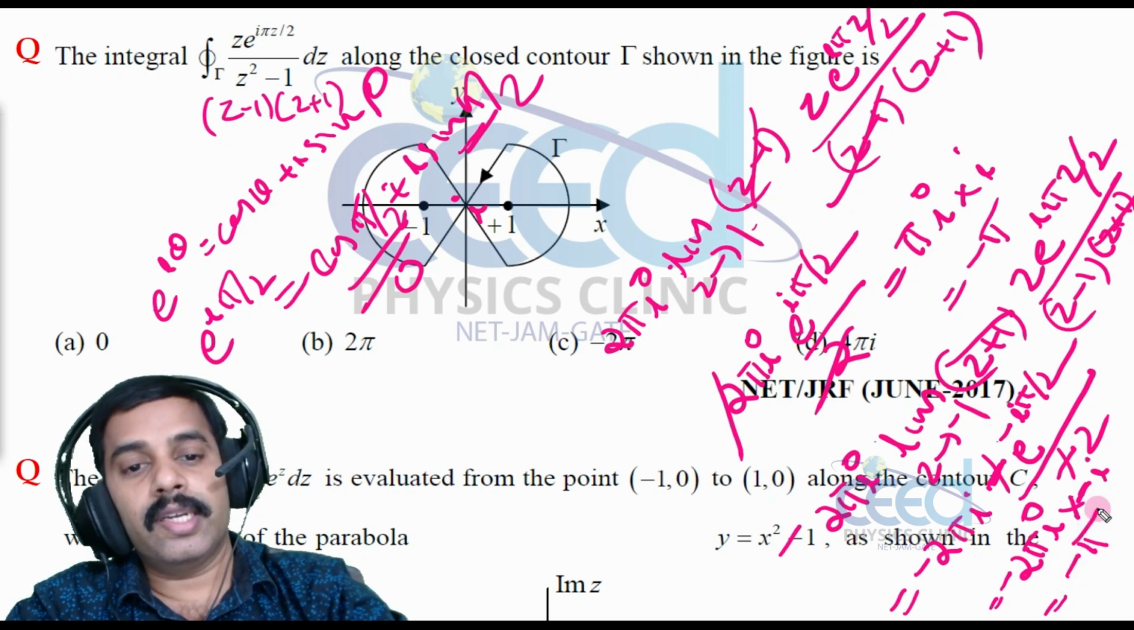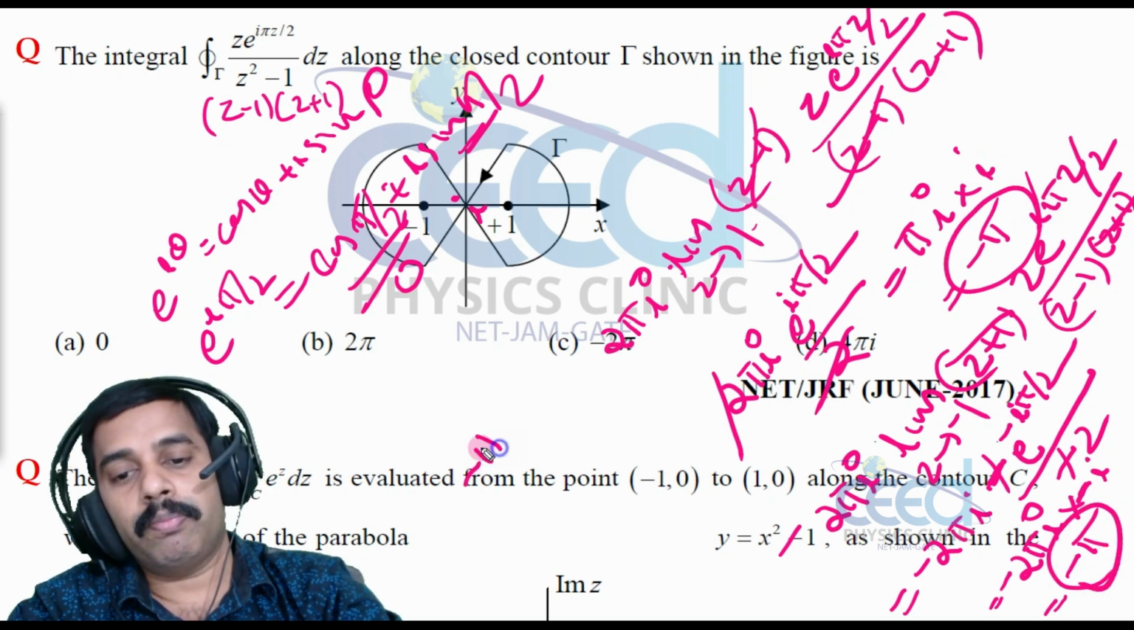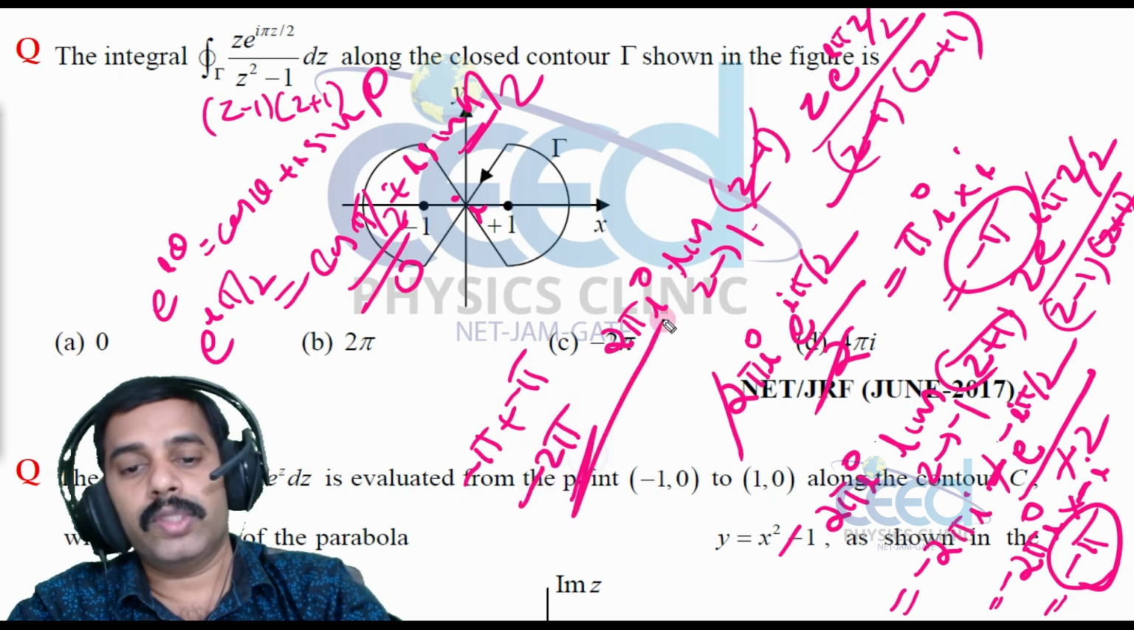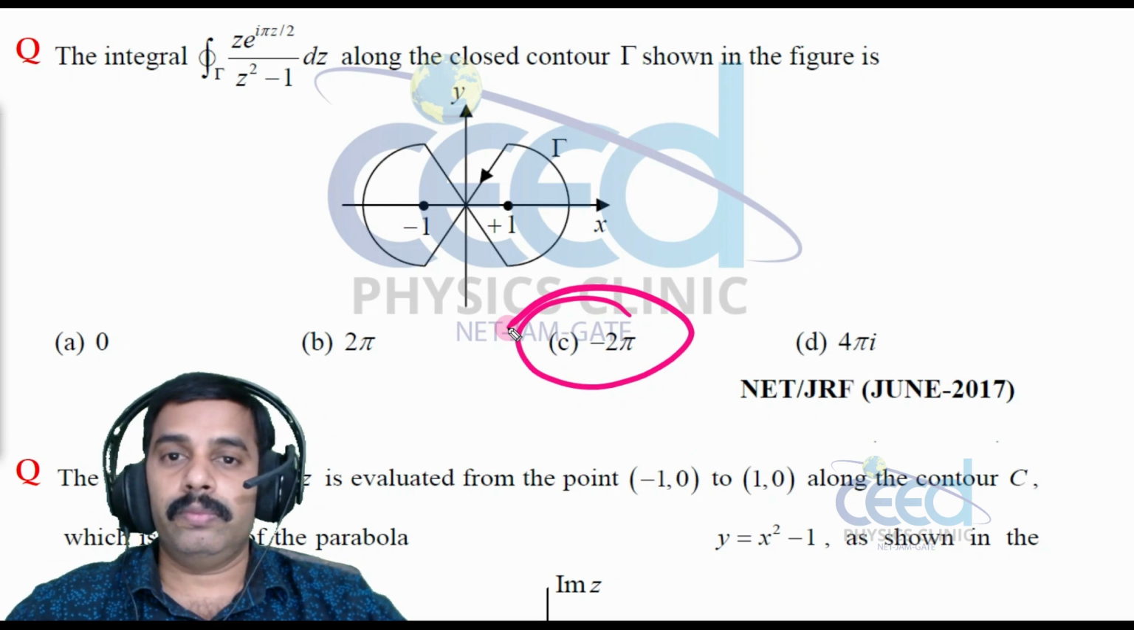So what is the net integral? The integral of this plus the integral of this, that is minus pi plus minus pi, which is equal to minus 2 pi. So which one is the option? Option C is correct.